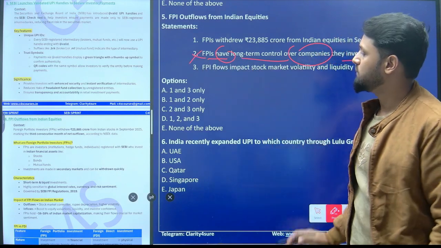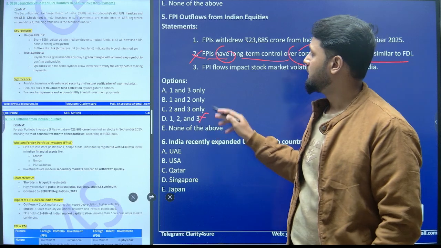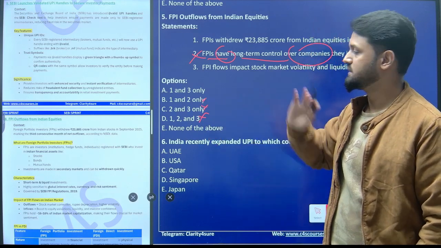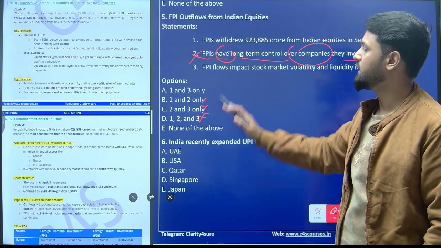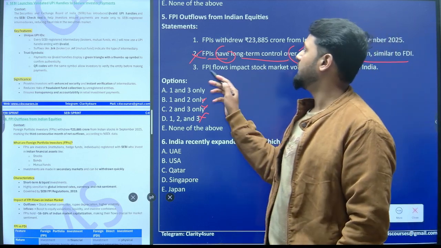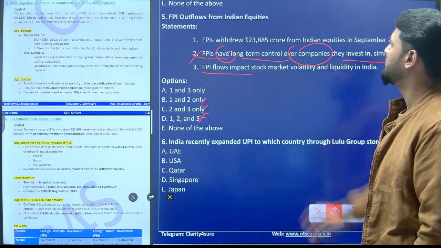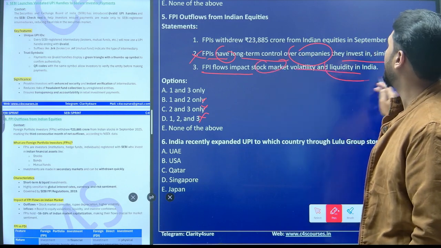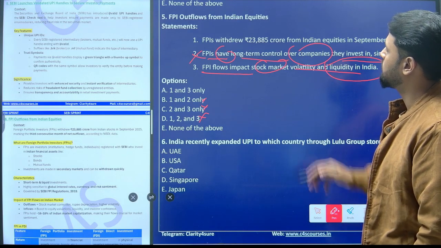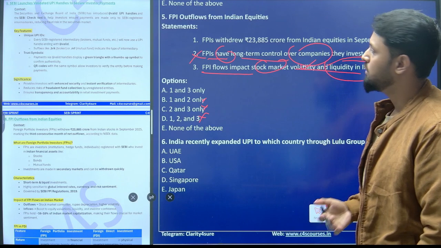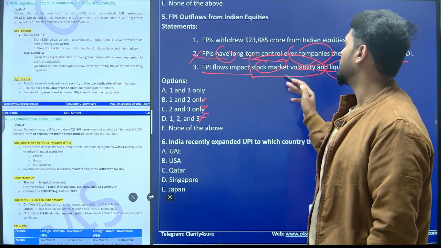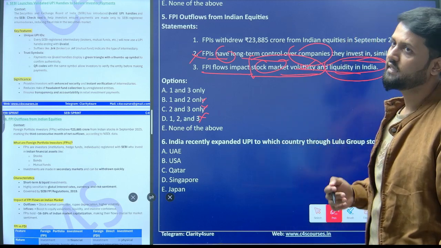And as soon as you mark this option incorrect, three options are eliminated by themselves, right? The third statement, FPI inflows impact stock market volatility and liquidity in India. FPI flows impact stock market volatility, obviously, because it directly impacts stock market volatility and liquidity in India.